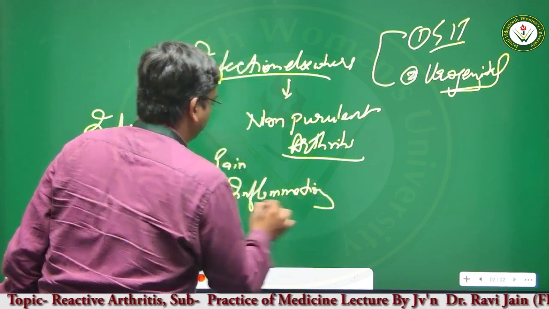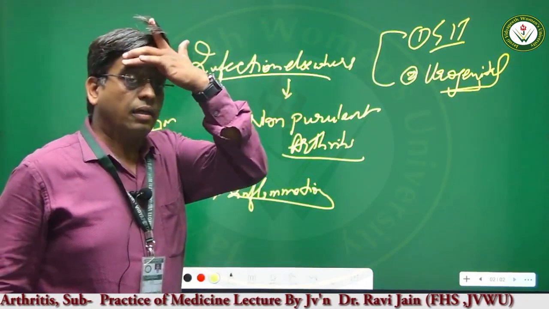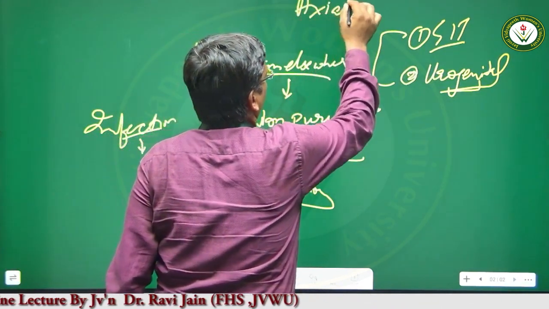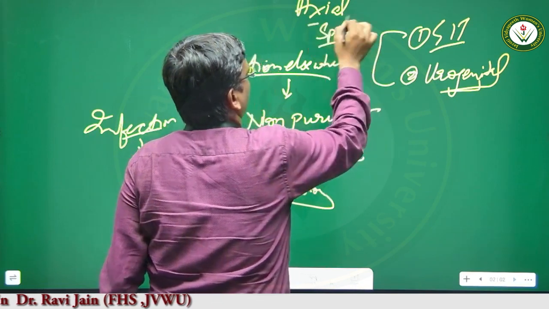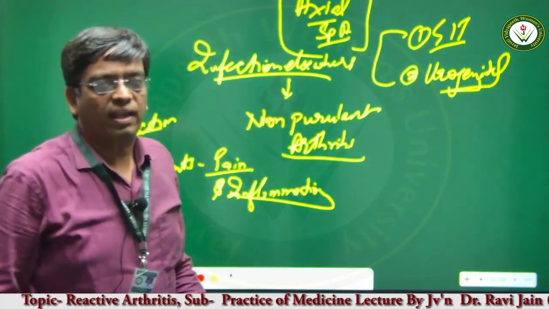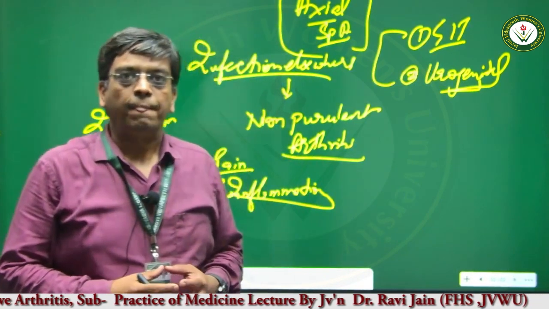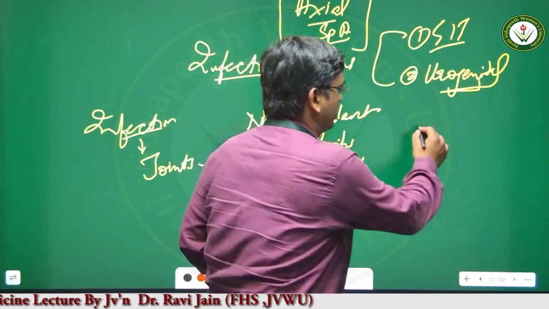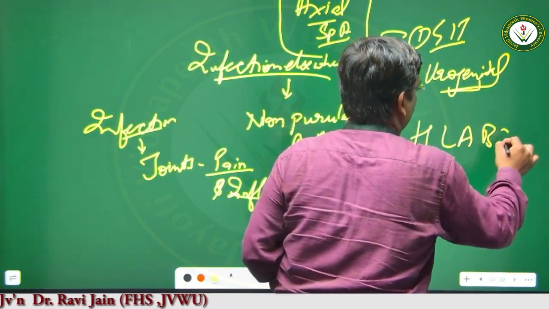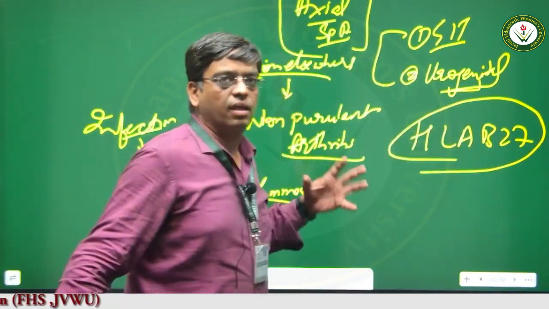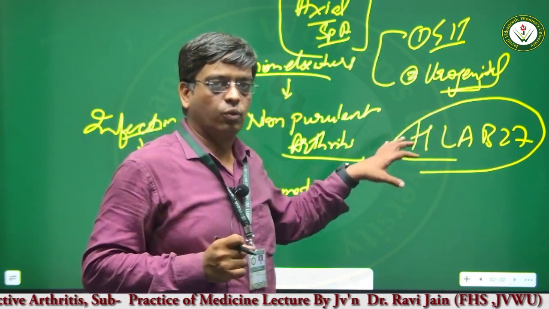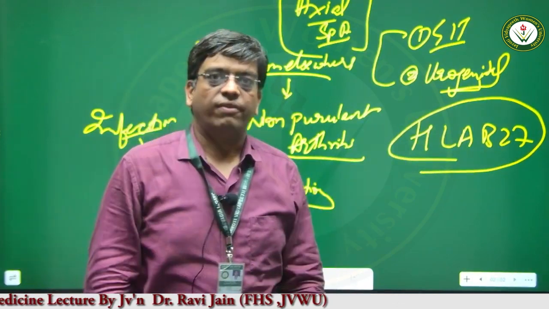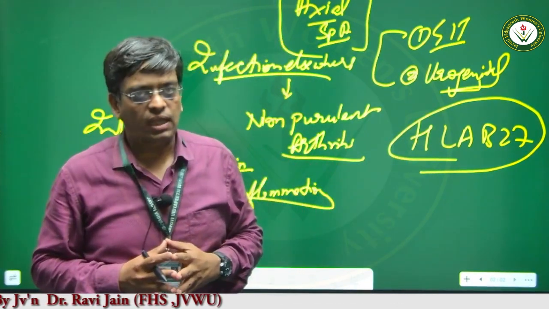Now, what is happening in this particular disease condition? This belongs to the group of axial spondyloarthritis. This disease is similar to ankylosing spondylitis that we have discussed earlier. Ankylosing spondylitis was also related to the axial skeleton and it was associated with HLA-B27. In a similar way, reactive arthritis is also related to HLA-B27 and this is axial spondyloarthritis. That means it affects the central or the axial skeleton of the body.